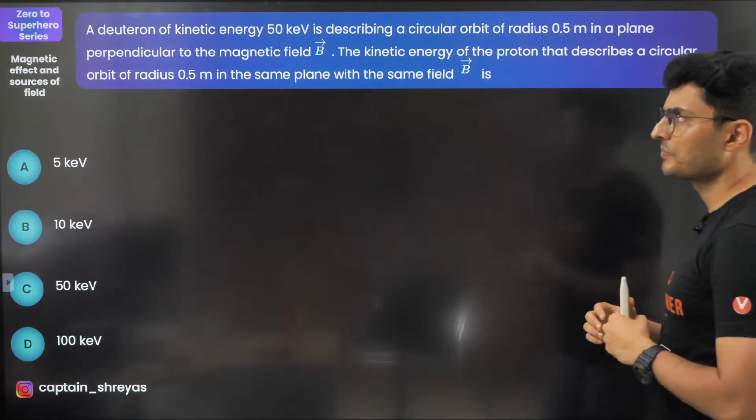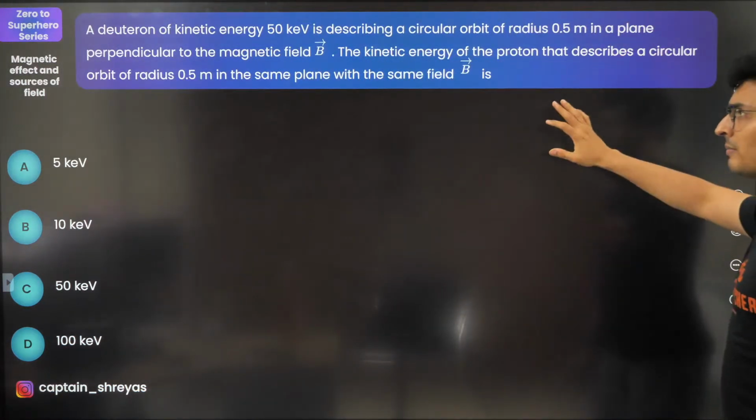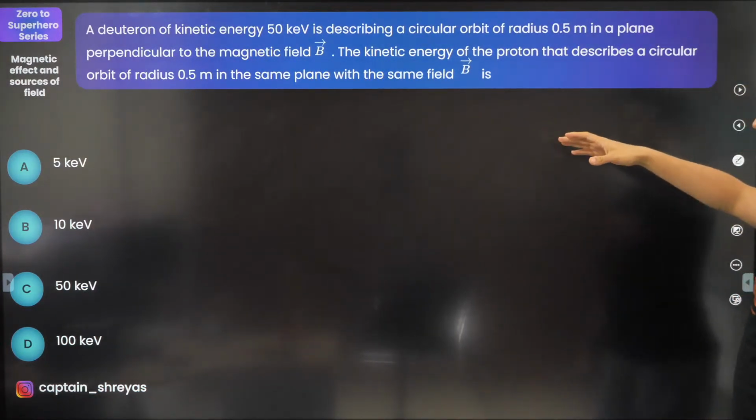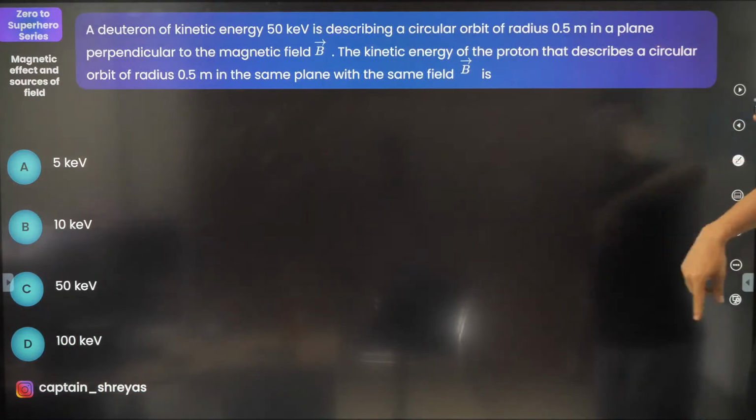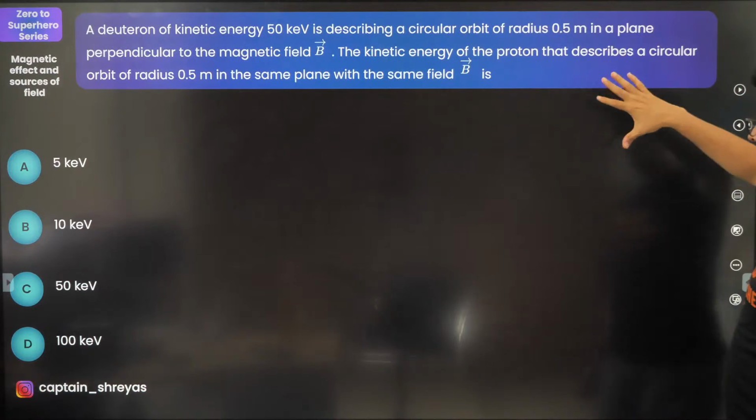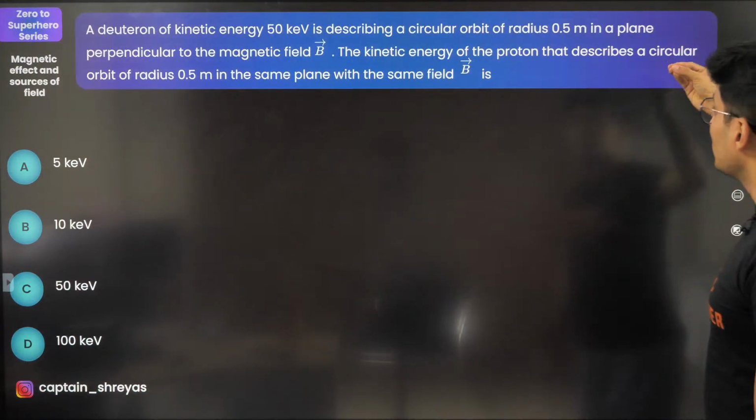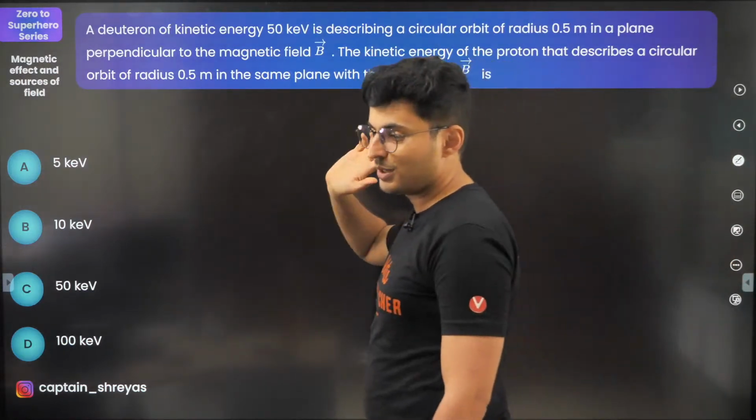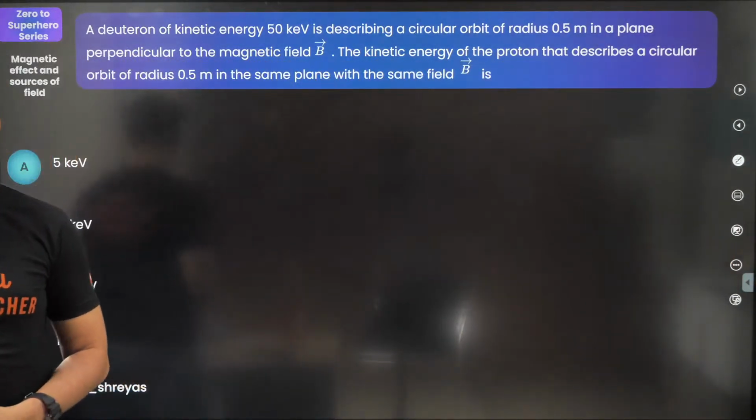Okay, we have a deuteron. Deuteron is nothing but a proton and a neutron together. It's an isotope of hydrogen. This much energy is in a circular orbit of this much radius, perpendicular to the magnetic field. The kinetic energy of the proton that describes a similar orbit in the same plane with the same field is how much? Let's try to see this.